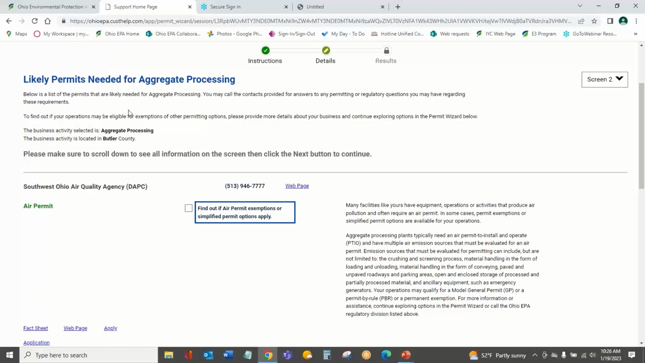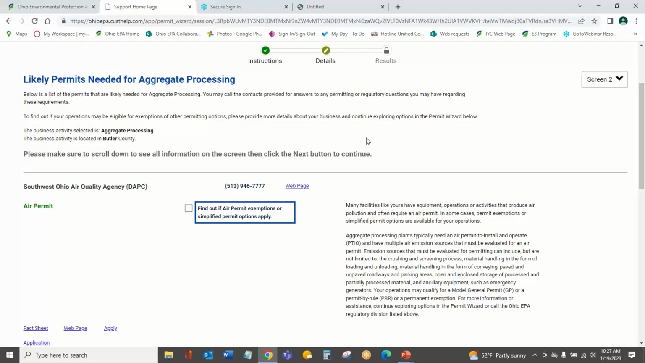So this particular selection is an industry or business specific selection. It's looking at a certain kind of industrial process that we see often. And I wanted to select this one to demonstrate for you that Permit Wizard doesn't have to be just single media. It's not necessarily just stormwater that I'm looking at. When I come into aggregate processing